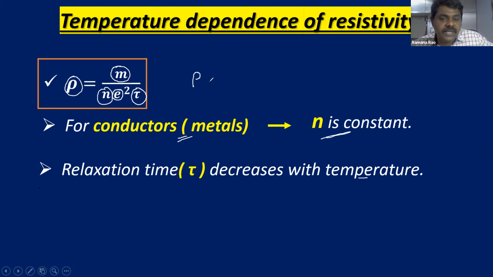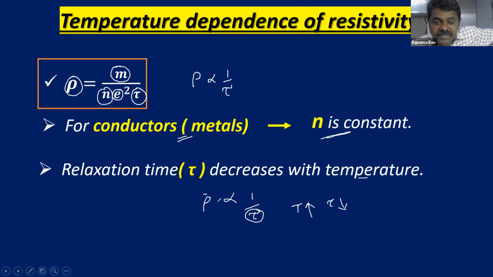Rho is inversely proportional to relaxation time. Now listen, children: as temperature increases, relaxation time decreases. What happens to resistivity? Resistivity increases, because these two are inversely proportional.